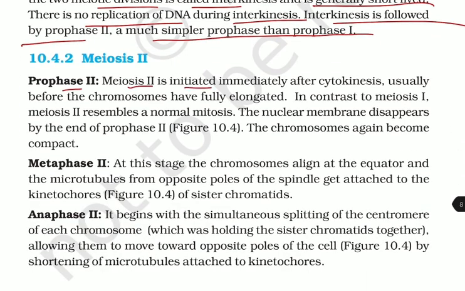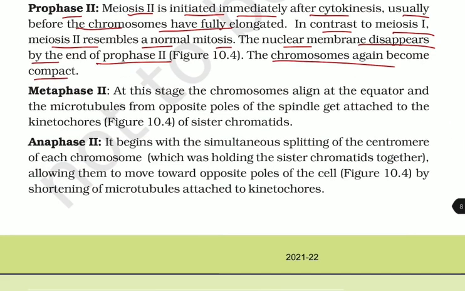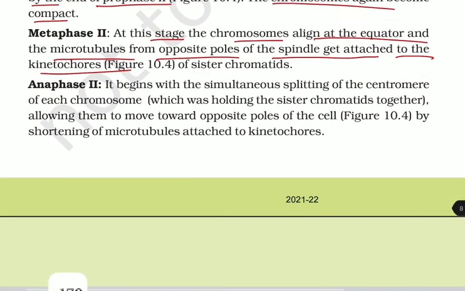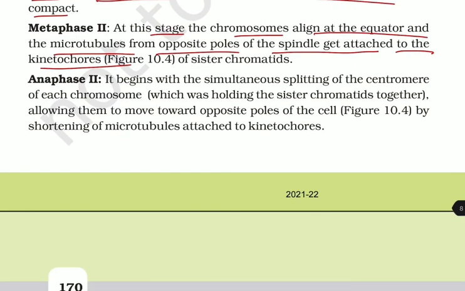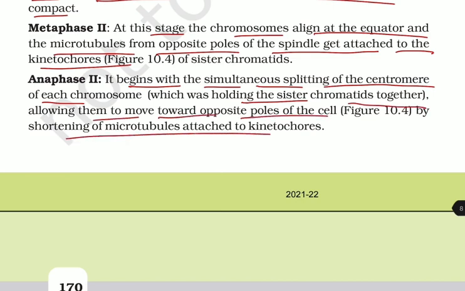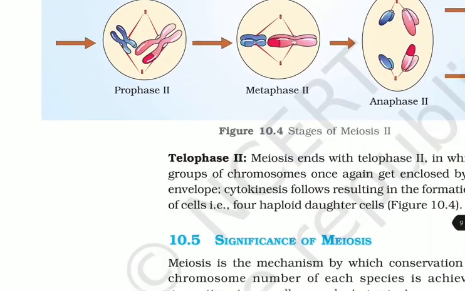Meiosis 2, prophase 2. Meiosis 2 is initiated immediately after cytokinesis, usually before the chromosomes have fully elongated. In contrast to meiosis 1, meiosis 2 resembles a normal mitosis. The nuclear membrane disappears by the end of prophase 2. The chromosomes again become compact. Metaphase 2: at this stage, the chromosomes align at the equator and the microtubules from the opposite poles of the spindle attach to the kinetochores of the sister chromatids. Anaphase 2 begins with the simultaneous splitting of the centromeres of each chromosome, which were holding the sister chromatids together, allowing them to move toward the opposite poles of the cell by shortening of the microtubules attached to the kinetochores.